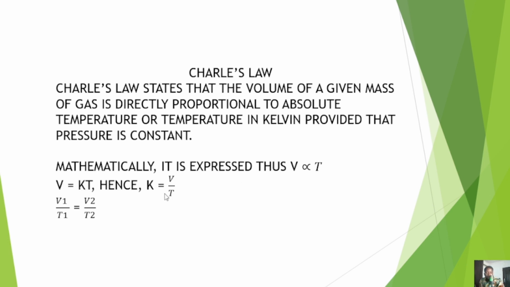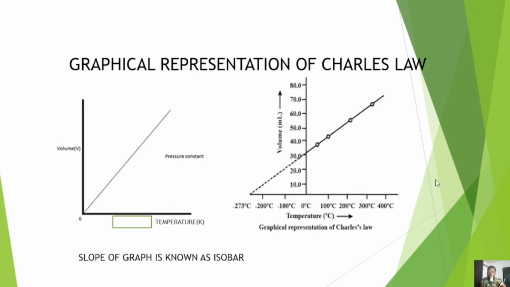Hence, K would now be equal to V over T. And then eventually we'll have, for a given constant mass of gas, the volume over temperature would always remain the same. That is to say, V1 over T1 will be equal to V2 over T2. Now, before we solve questions, let's consider the graphical representation.